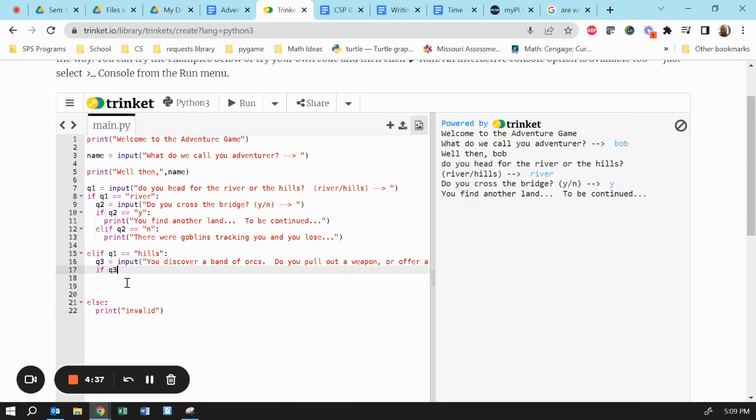If Q3 equals weapon, print you look in your bag and find a spork. The orcs take over. You lose.